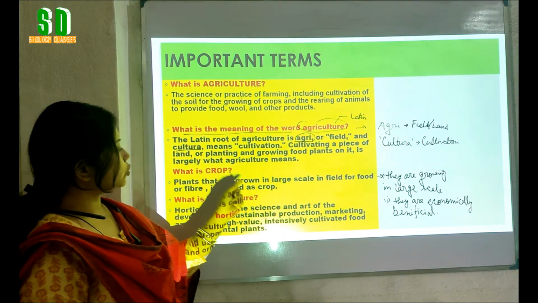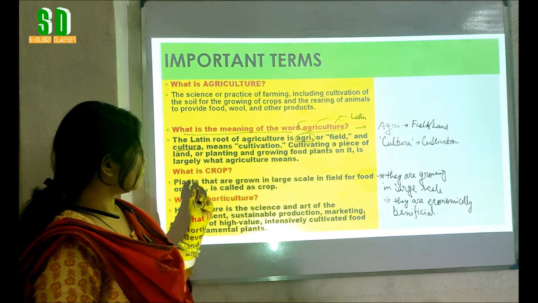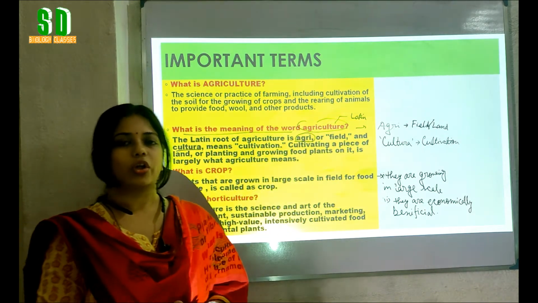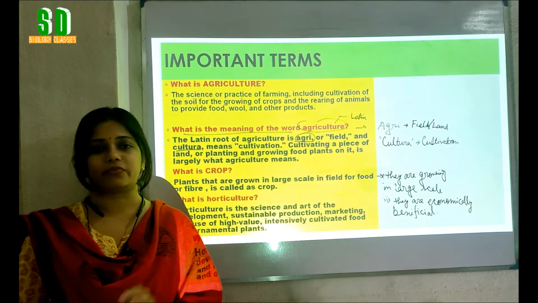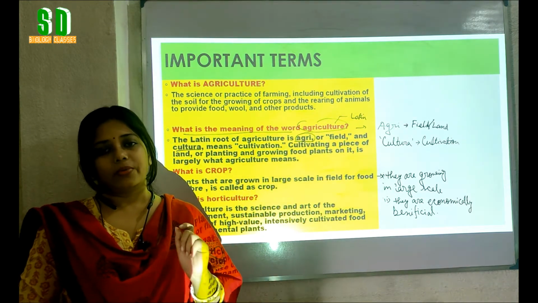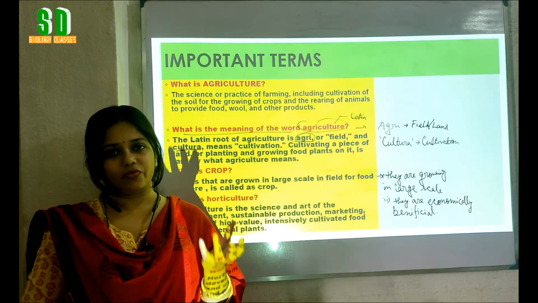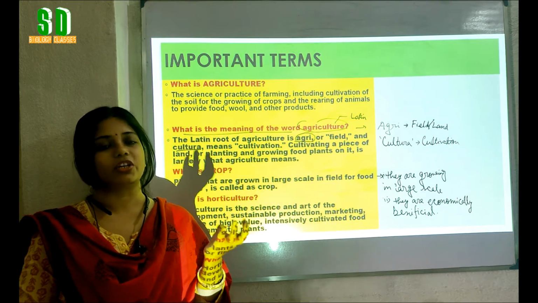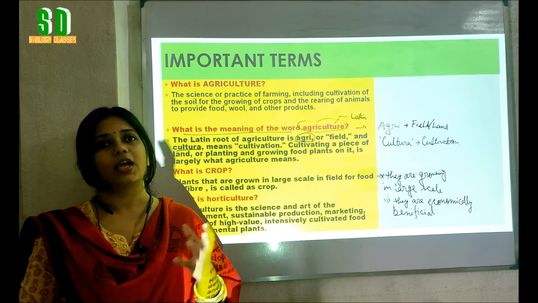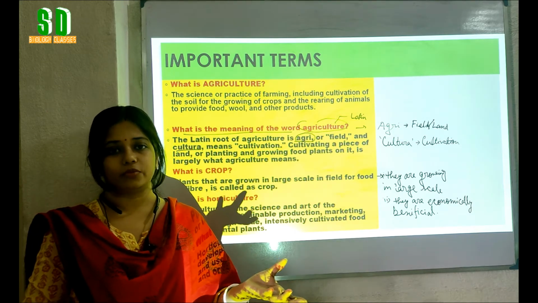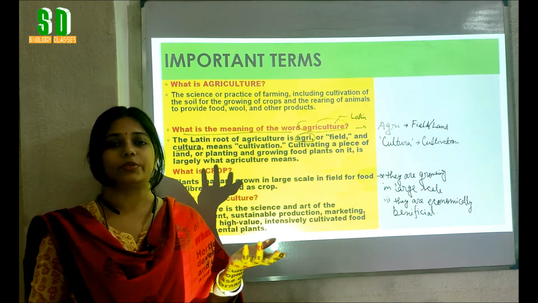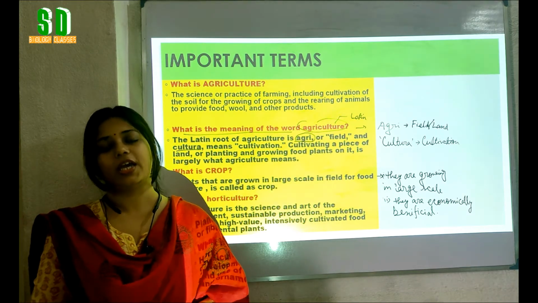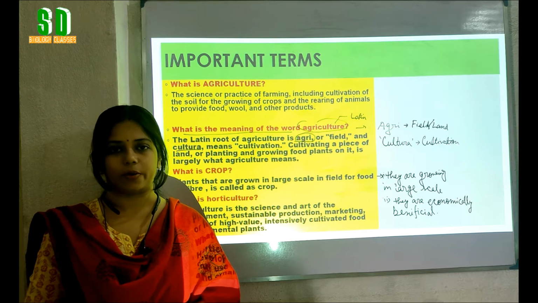So plants that are grown in large scale in the field for food or fiber, they are called crop plants. So what are the foods that we can get from the plants? Mainly we are eating rice. So we get rice from the plants, we are getting wheat from the plants, barley, other fruits which we are getting in large quantity like mango, they are also considered as crop plants.